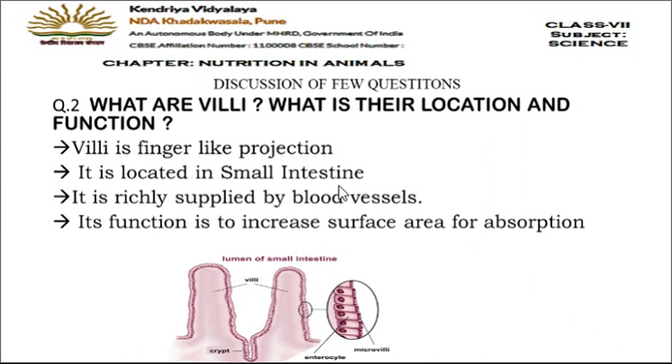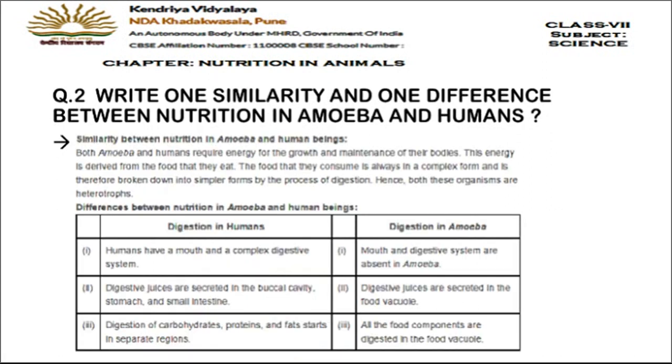And what is the function of villi? Function is to increase the surface area for absorption. Villi is the structure which is specially meant for the absorption of the digested food. Okay. And this villi is richly supplied by the blood vessels. Now moving on to the next one.